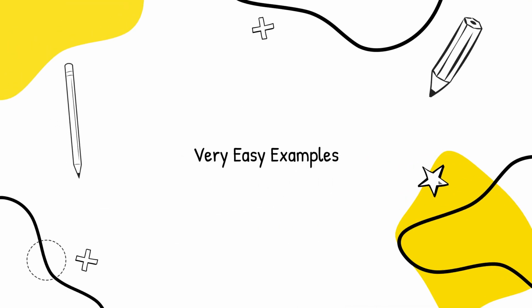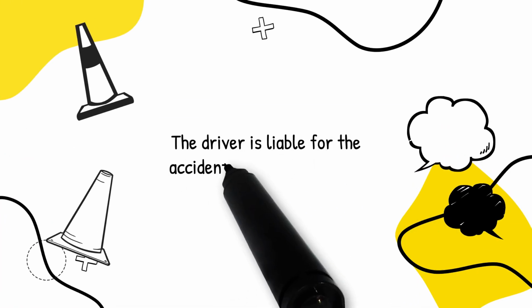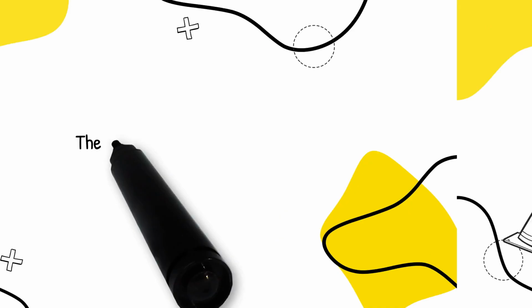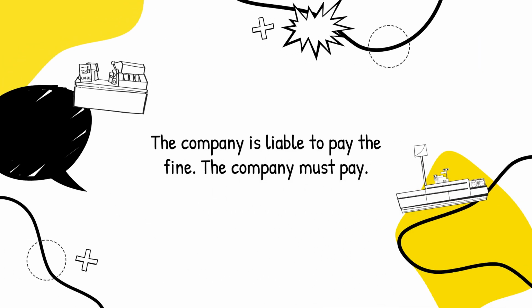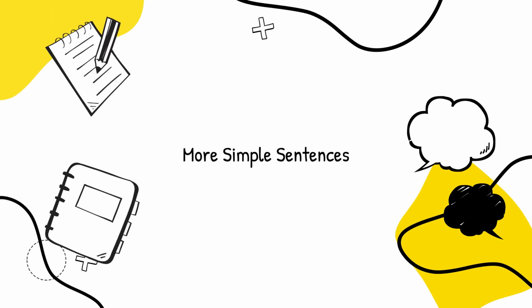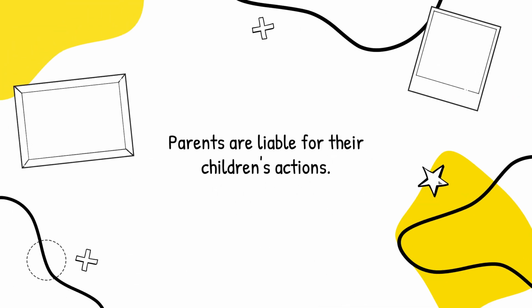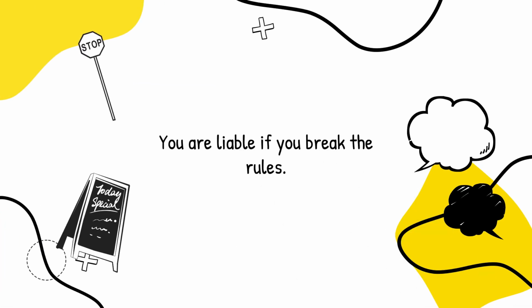Very easy examples. The driver is liable for the accident. He is responsible. The company is liable to pay the fine. The company must pay. More simple sentences. Parents are liable for their children's actions. You are liable if you break the rules.